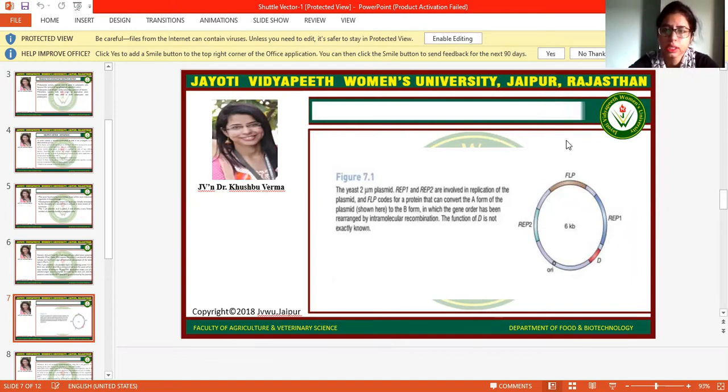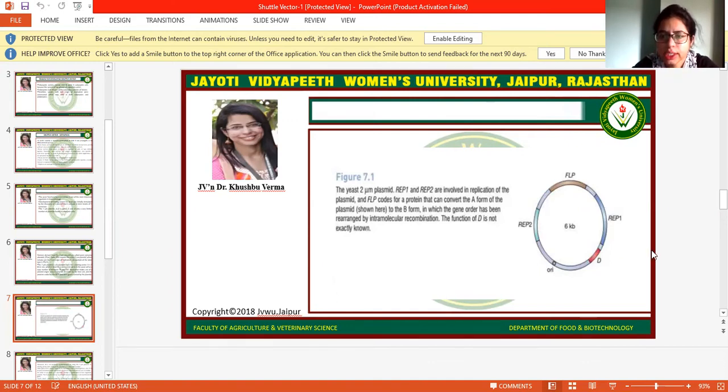Here you can see this is the RAP1 region, this is the RAP2 region, which are involved in the replication of the plasmid, and the FLP region, which codes for a protein that converts the A form of the plasmid shown here to the B form, in which the gene order has been rearranged by intramolecular recombination.